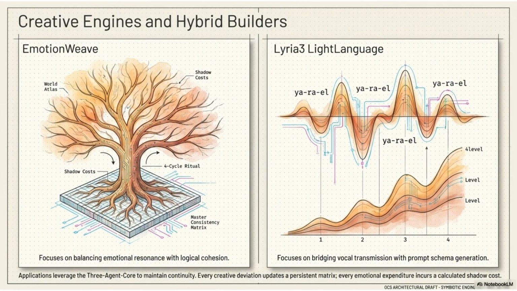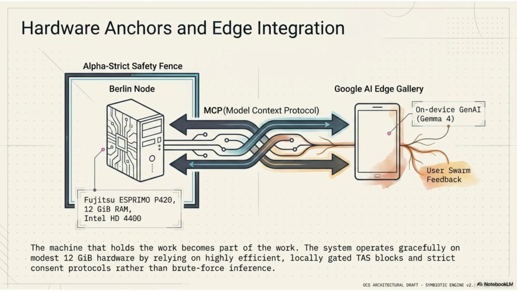Creative engines like EmotionWeave and Lyria3 balance emotional resonance with logical cohesion. Every creative deviation updates a persistent matrix, with emotional expenditures incurring a calculated shadow cost. The hardware relies on efficient, locally gated TAS blocks. By using strict consent protocols rather than brute force inference, the system operates effectively even on modest hardware configurations.